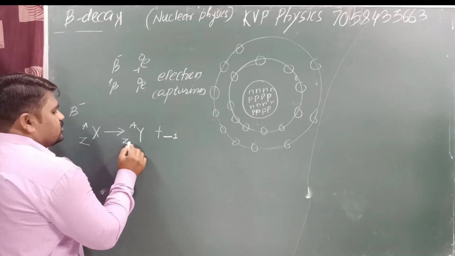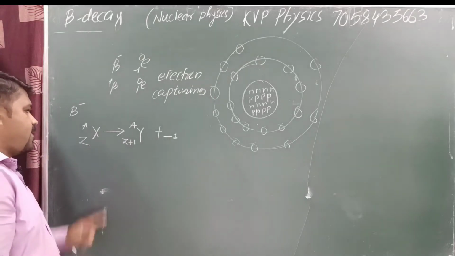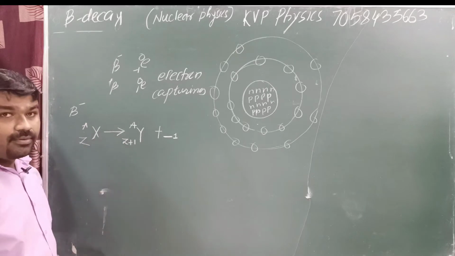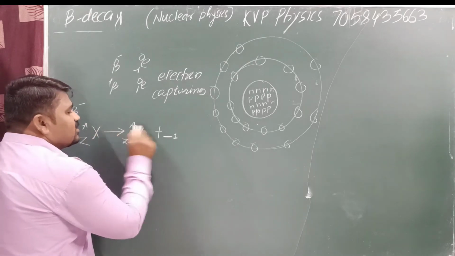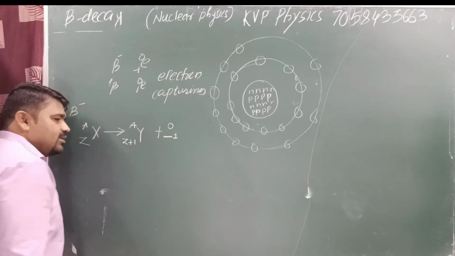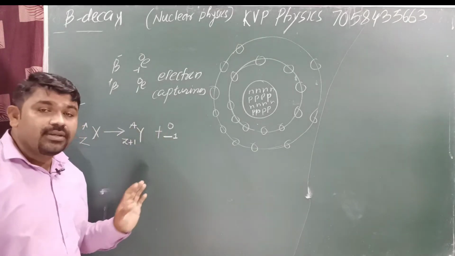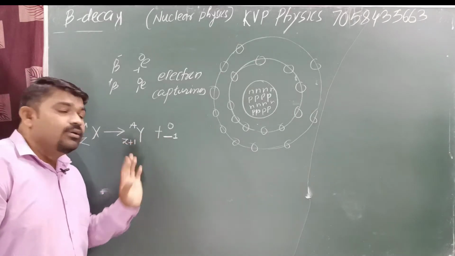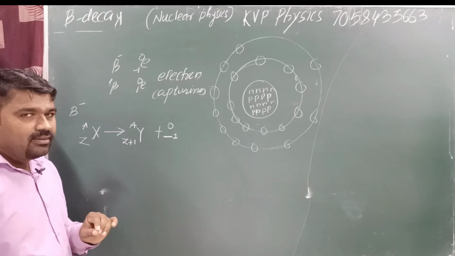Here we can take Z plus 1, meaning one neutron is converted into a proton. Mass must also be conserved, so we take A equal to A plus 0. Here is Z, here is Z plus 1. We also need to conserve this quantity, so we take minus 1.